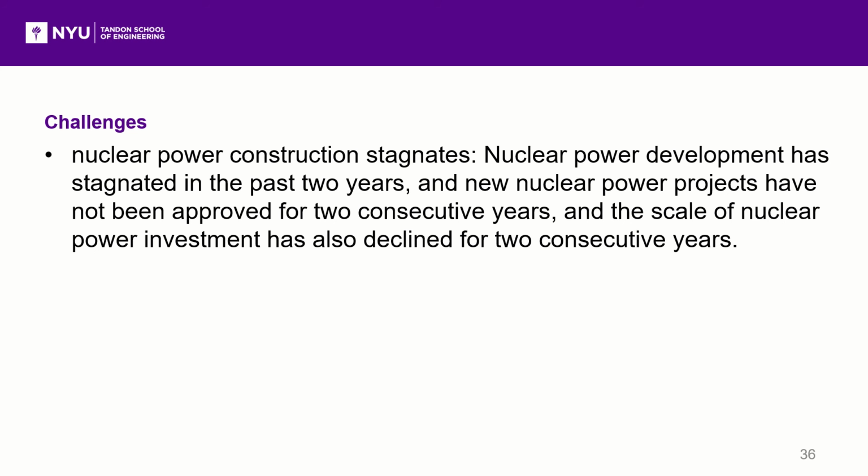However, nuclear power development has stagnated in the past 2 years, and new nuclear power projects have not been approved for two consecutive years, and the scale of nuclear power investment has also declined for two consecutive years.